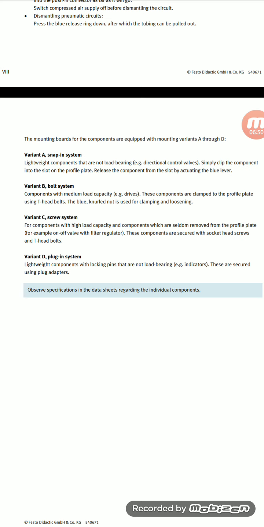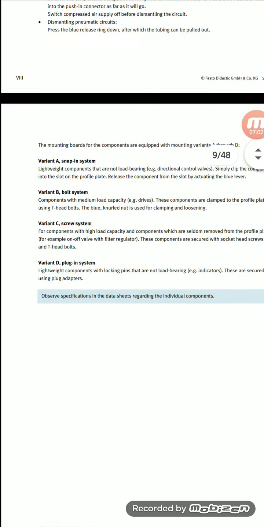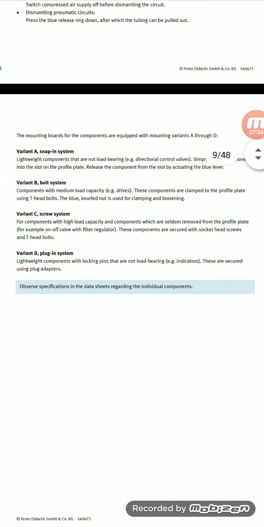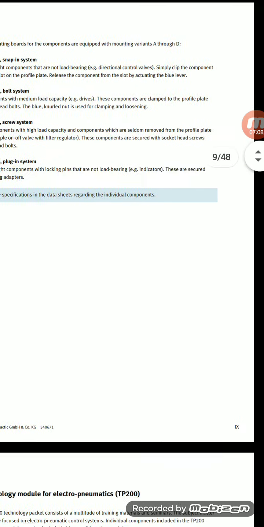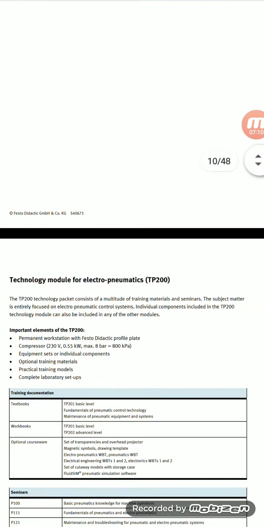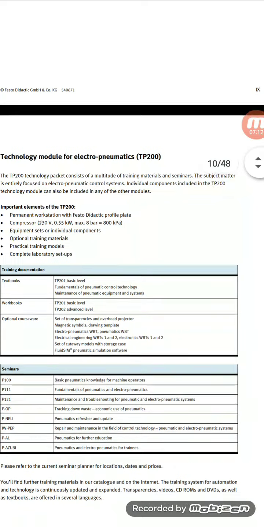Next, plug D is a plug system. Lightweight components with blocking points that are not load bearing are secured using plug adapters. Plug adapter means plug, that means switch connections. These are also switch connections.